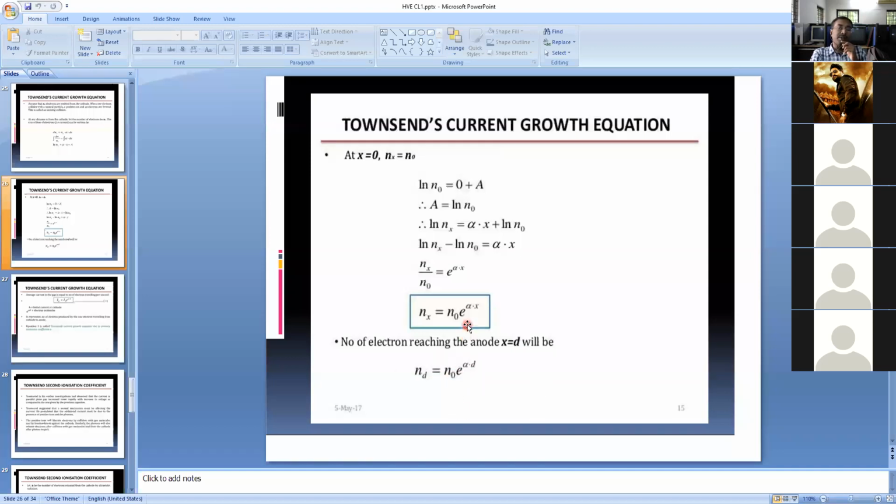So all of you observe, you know well, the number of electrons is increasing in an exponential manner. The number of electrons is nothing but current. If the number of electrons is more, the current is increasing. Current is proportional to the number of electrons. The number of electrons being more means current is also high. It's clear. So nd is equal to n naught into e power alpha d, substituting x is equal to d.